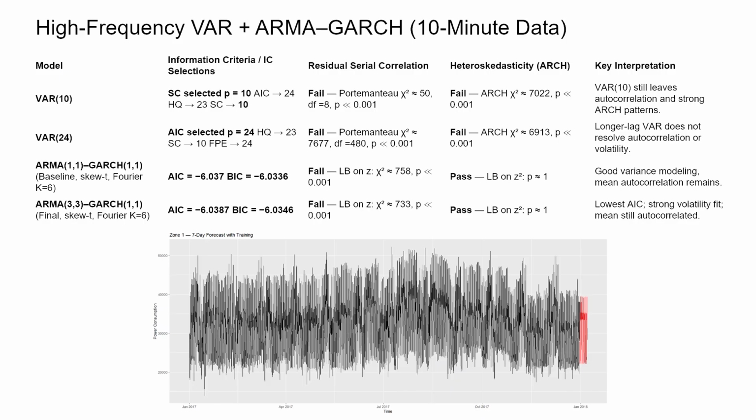With the 10-minute data, we first tried a VAR for temperature and consumption. Lag selection suggested long memories, sometimes 10 to 24 lags, which fits how people use electricity. The ARMA part of the ARMA-GARCH models captured short-term dependence well, but the GARCH layer mostly failed. The data doesn't have true volatility clustering. The spikes are operational jumps, not statistical volatility.